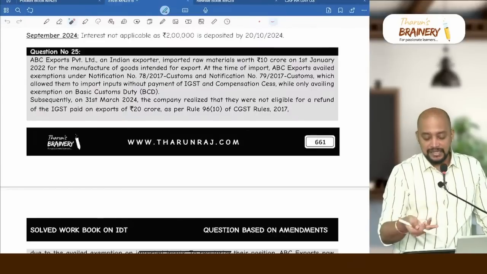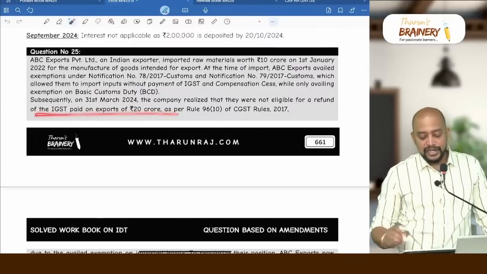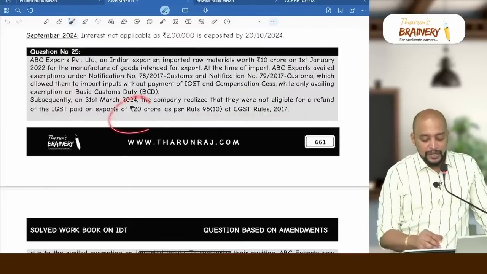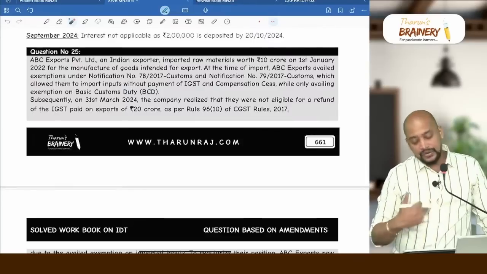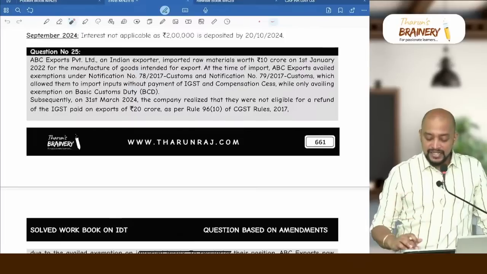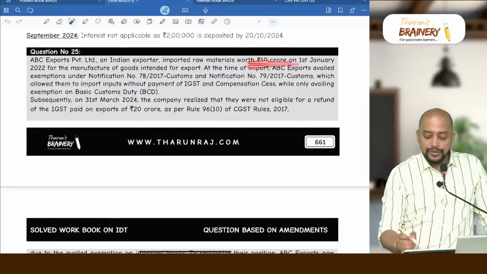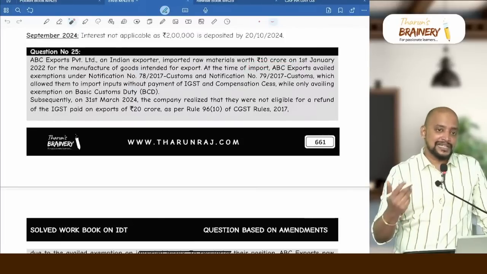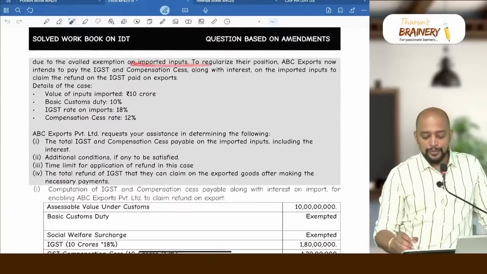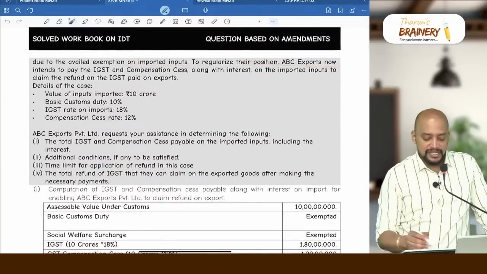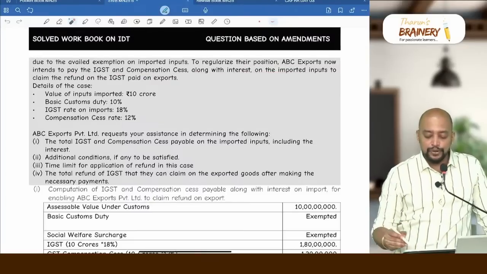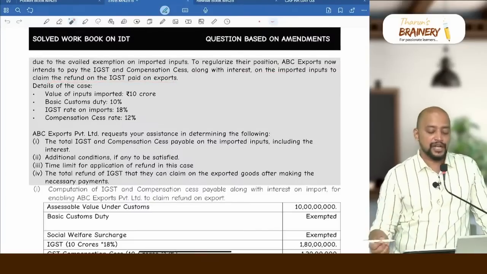Okay, it's a post-mortem exercise that we are doing now. Paid IGST on export of 20 crore as per Rule 96 sub-rule 10 of CGST rules. Means this 20 crores is gone? Yes, this 20 crores will be lost. But to recover this 20 crores from government, there is a way. What is that? On this 10 crores, whatever IGST and compensation cess, we need to pay along with interest. Due to the availed exemption on import inputs, to regularize their position, ABC Exports now intends to pay IGST and compensation cess along with interest on the imported inputs to claim the refund of IGST paid on exports.